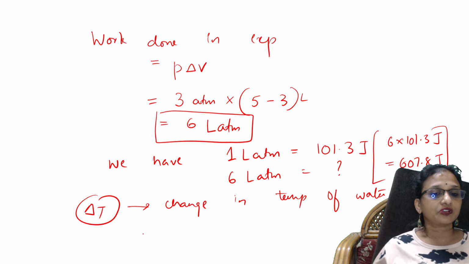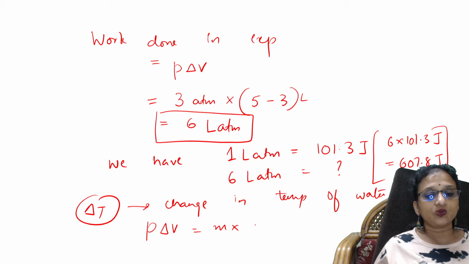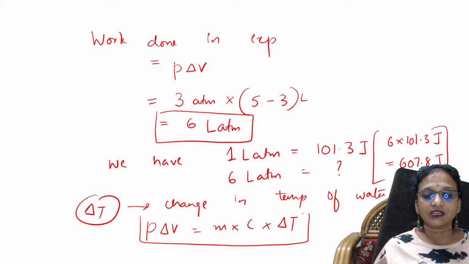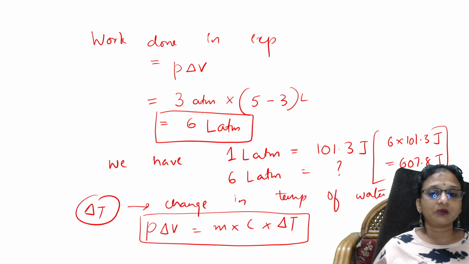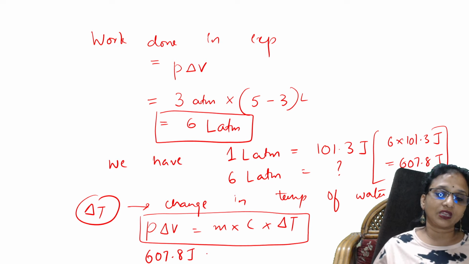Now, what is the formula? We have one formula: P delta V is equal to M into C into delta T. This is one formula which we have. Correct, right? Now observe, how much did we get for P delta V? Yes, we have got 607.8 joules. How much is the mass?